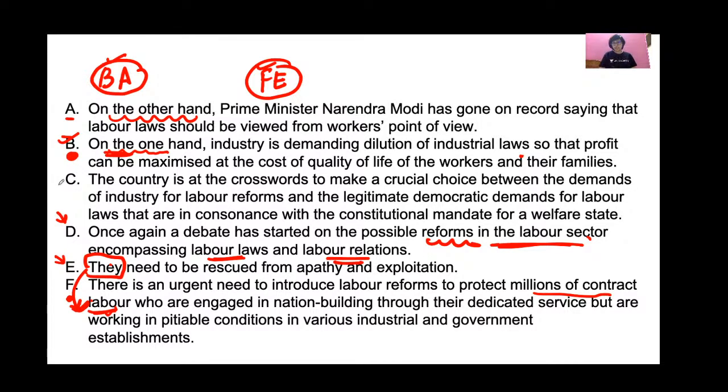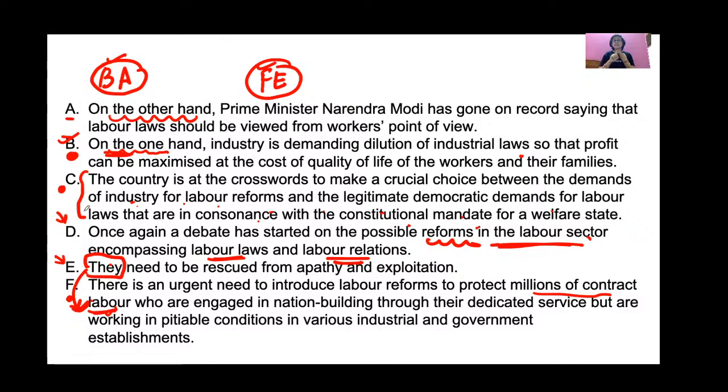Fine. Okay, now if we look at sentence C, the country is at the crossroads to make a crucial choice between the demands of industry for labor reforms and the legitimate democratic demands for labor laws that are in consonance with the constitutional mandate for a welfare state. What does this sentence mean? This sentence means that the country is right now in a puzzled situation, in a confusing situation where it needs to choose between two things.